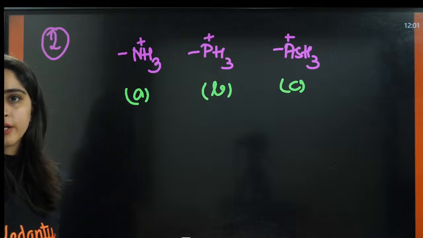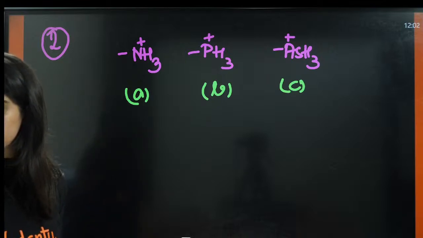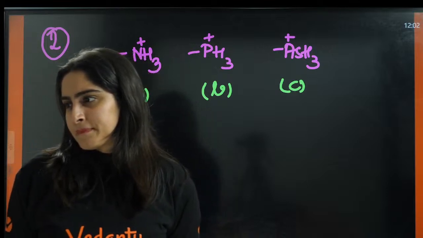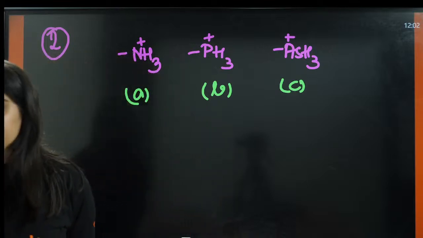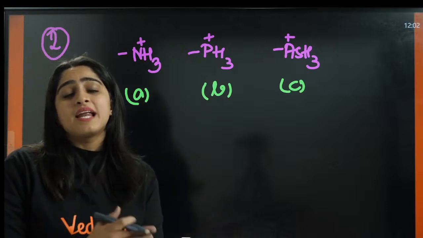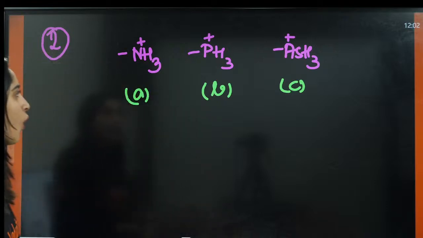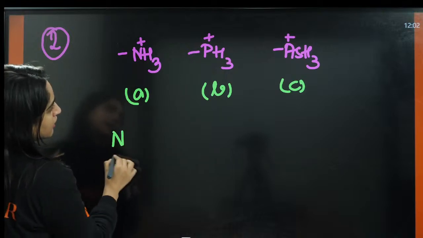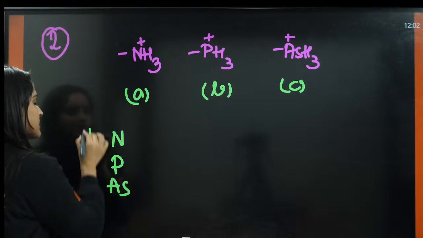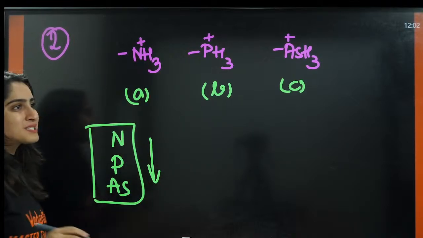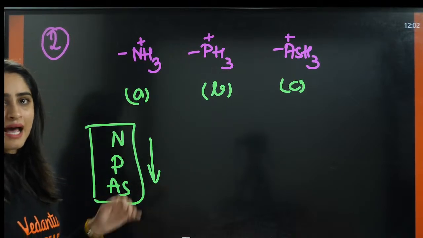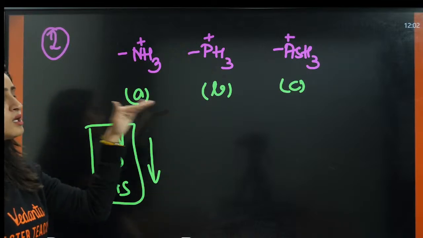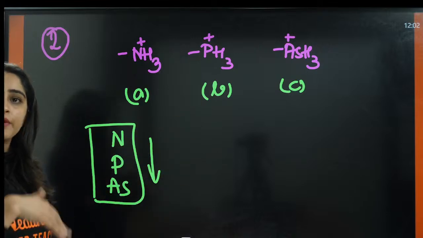What is the decreasing order? Minus I effect, the one which is most electron deficient. As we all know, this is down the group: N, P, As. Down the group size increases and electronegativity decreases. Along the period, electronegativity increases.